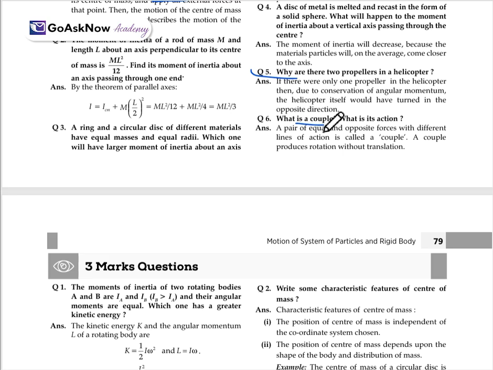What is a couple? What is its action? A pair of forces, we say a couple, like this. So what does it mean? A pair of equal and opposite forces with different lines of action is called a couple. A couple produces a rotation without translation.